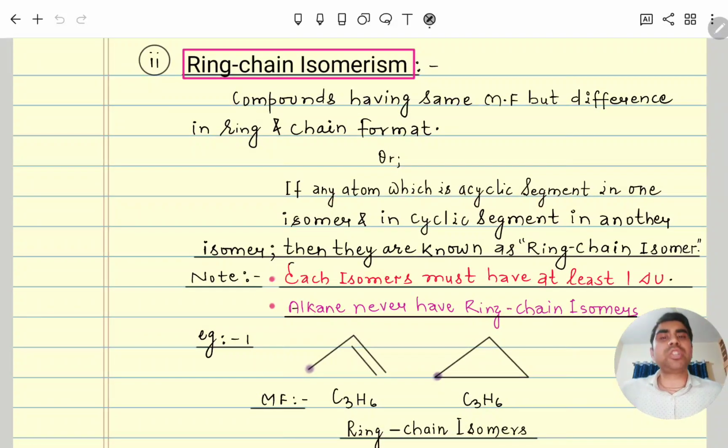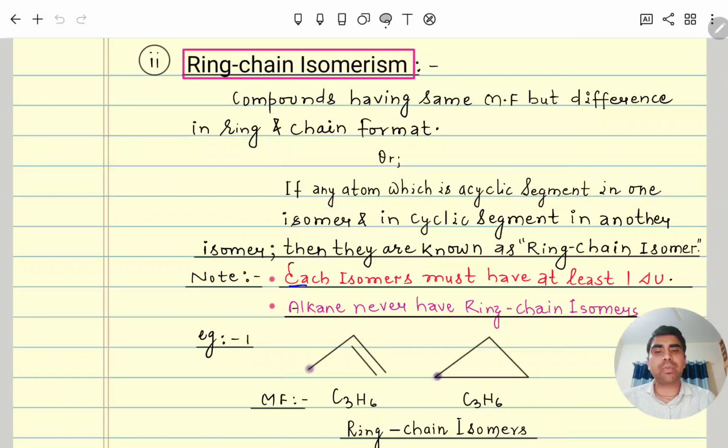Ring chain isomer. Ring chain isomer means one will be in ring format and another one will be in chain. So that's why it is called ring chain isomer, means one will be a cyclic segment and one will be an acyclic segment. So such type of isomers having the same molecular formula is called ring chain isomer.